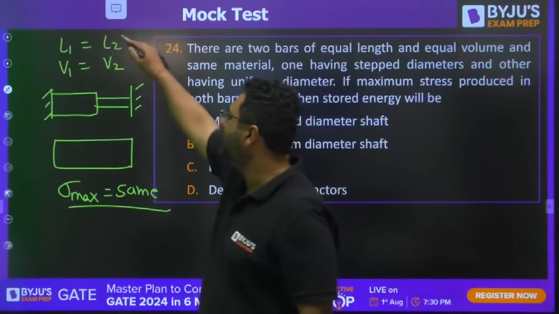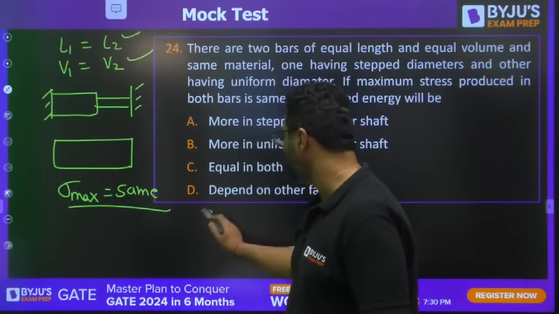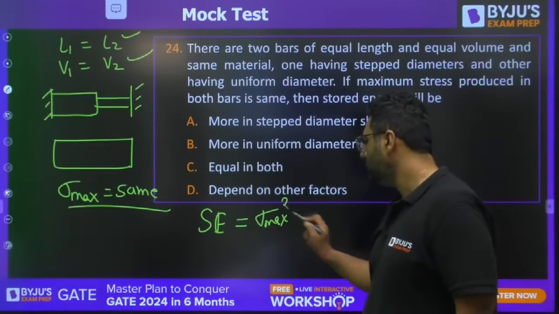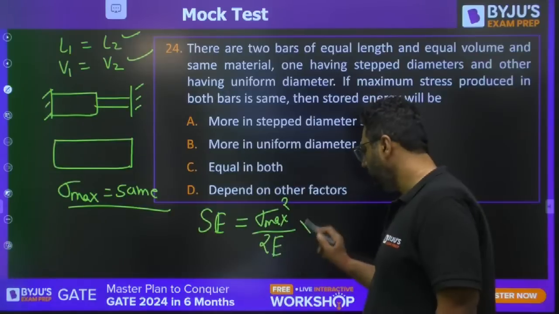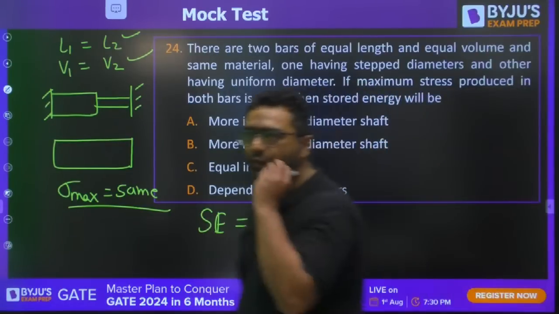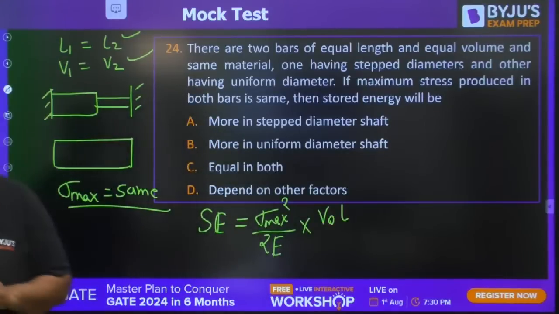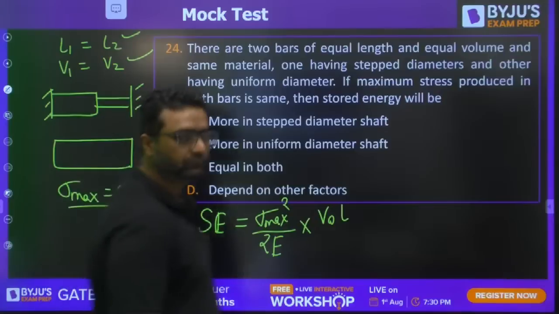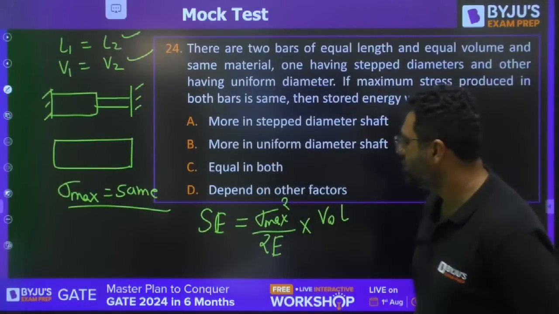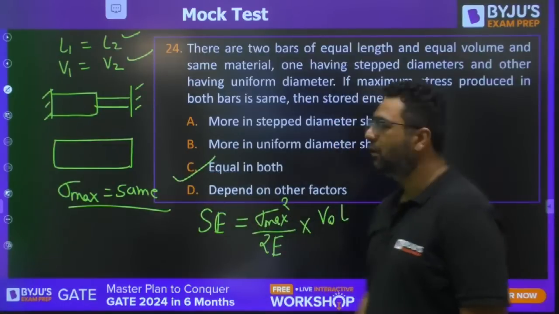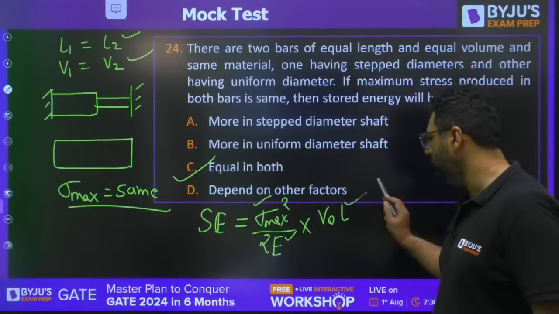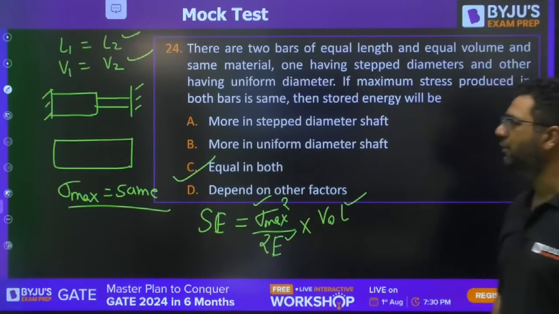They are saying length is same, volume is same. You know strain energy is sigma maximum square by 2E into volume. Very good, Sarath. Very good, Ajay. Wonderful, guys. Parth. So answer will be definitely C, because my dear, when materials are same and volume is same, then strain energy will also be same.